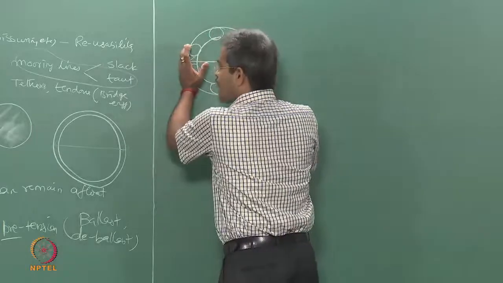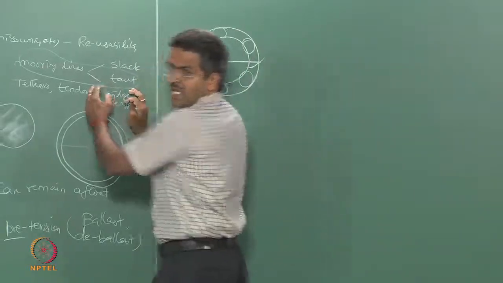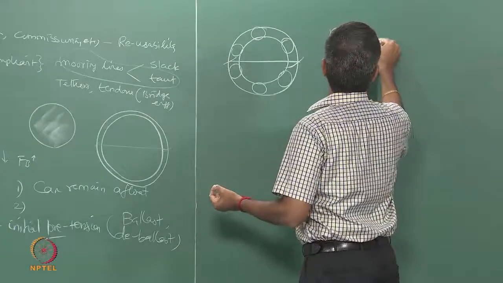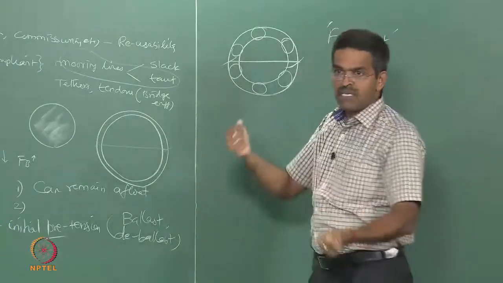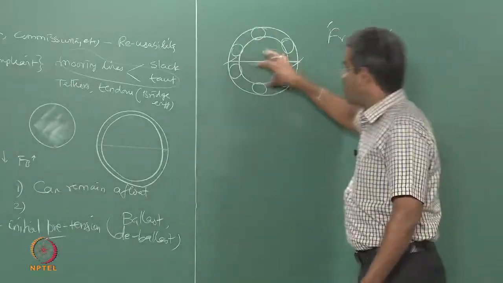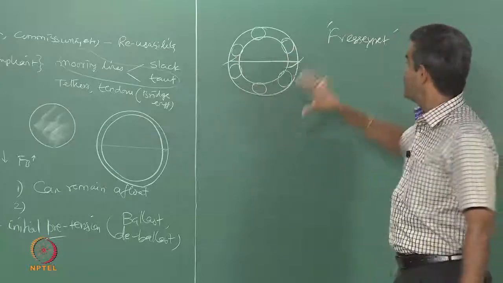The whole idea came again from bridge engineering. I can give an example, Freyssinet, which is one of the styles of prestressing in bridges, where people have used multiple cables of this order and tried to pull them together and release them together. It is an idea in bridge engineering.